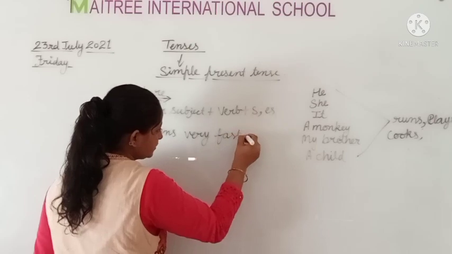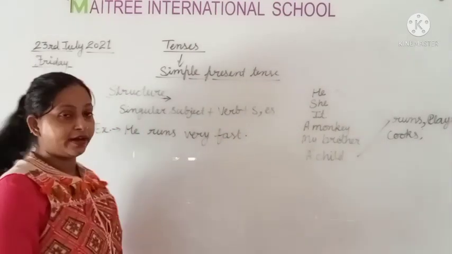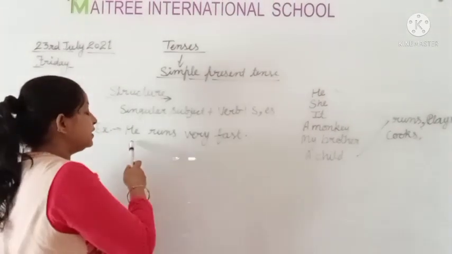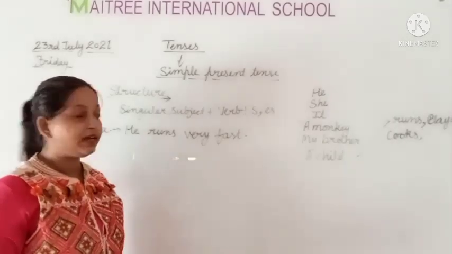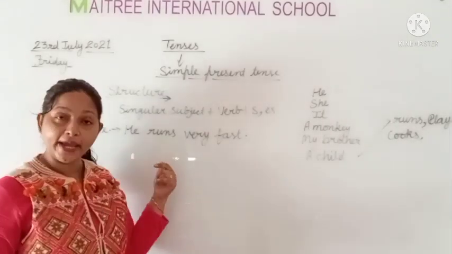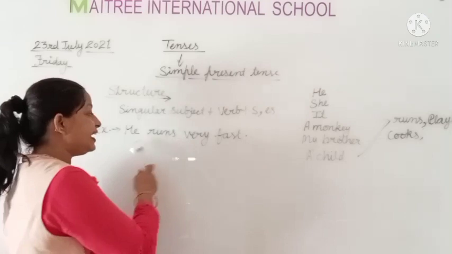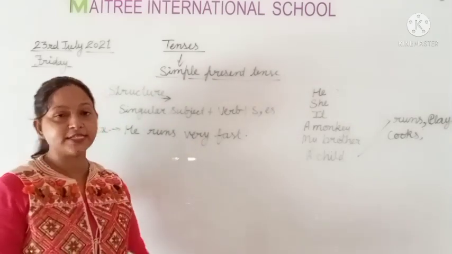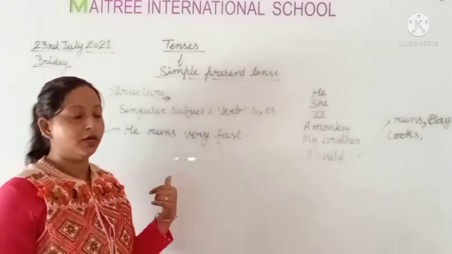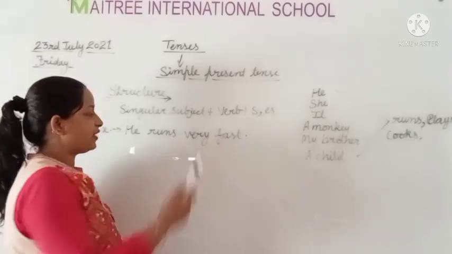Yes, students, here we are talking about the ability of someone, the habit of someone, that he runs very fast. This is the habit of someone. Okay, he runs very fast.